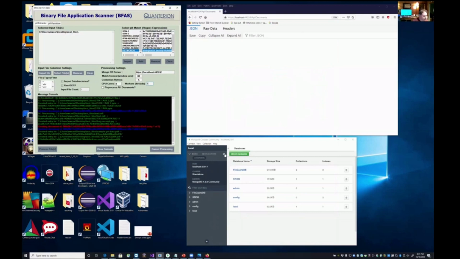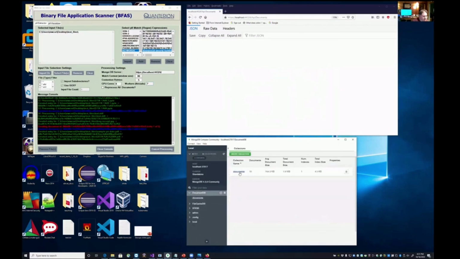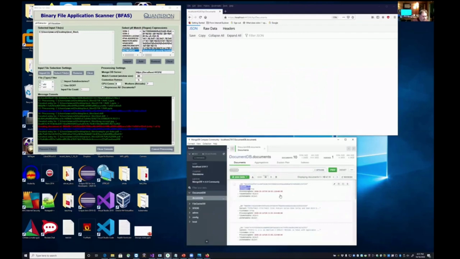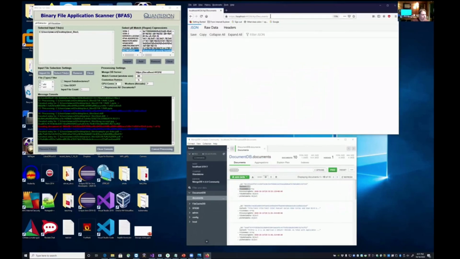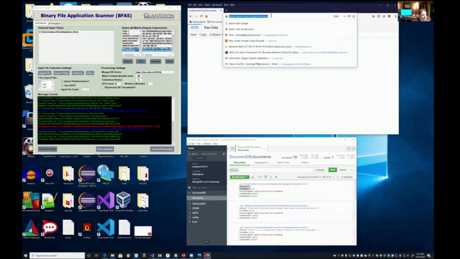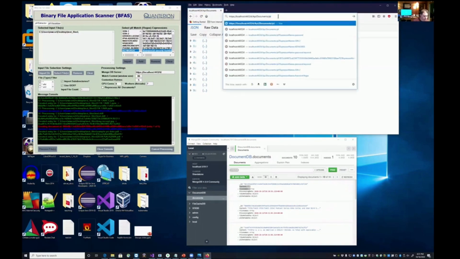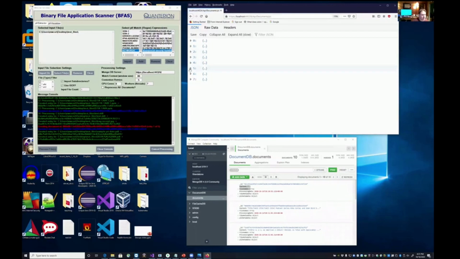In the meantime, if I just refresh the MongoDB database, you see this index got generated. This index contains all of the metadata and all the information that occurred in the processing. Just above it is a browser, in which I pull up the URI that exposes the RESTful endpoints. This data is all exposed for integration purposes and flexibility through a RESTful web API, representational state transfer. If I just hit the return key on this, it will return all the documents that are processed. And if I use this PII endpoint, it'll return all the documents that contain PII.